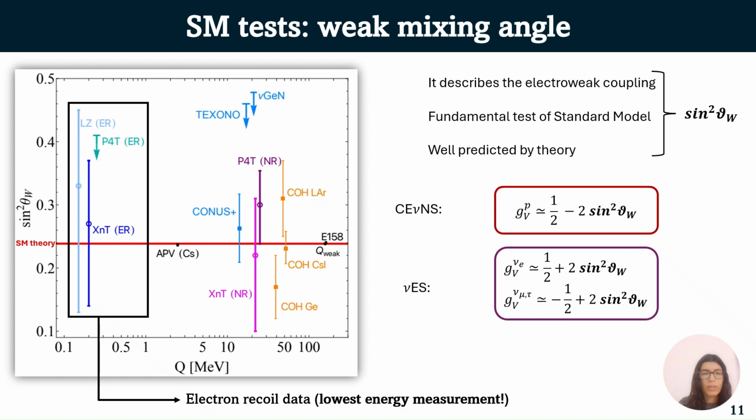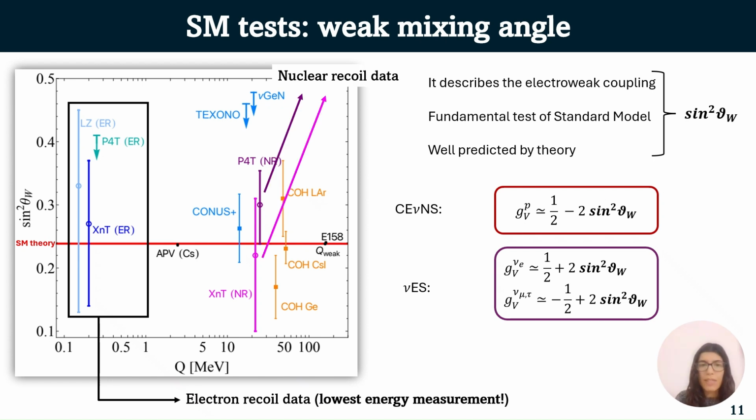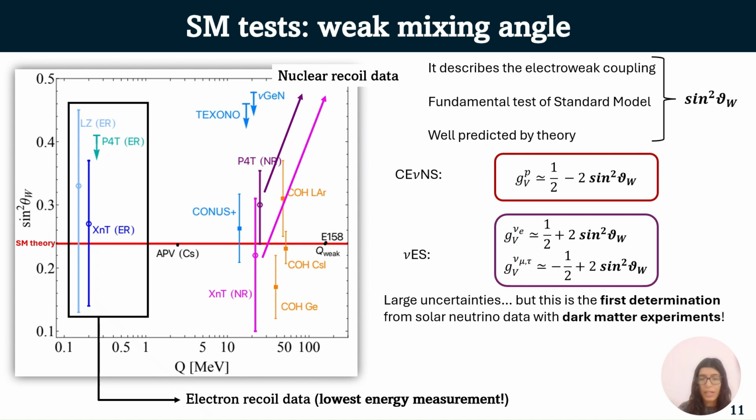On the left, I reported our results compared to the results obtained from other experiments. In particular, this is the result we obtained from electron recoil data, and it is the lowest energy measurement of the weak mixing angle. And this one is the result which we obtained from nuclear recoil data. Of course, we have large uncertainties, but this is also the first measurement from solar neutrino data with dark matter detectors, so precision is expected to improve in the future.